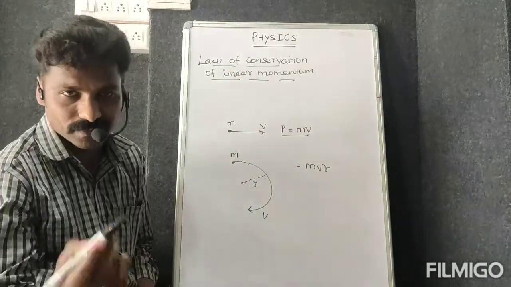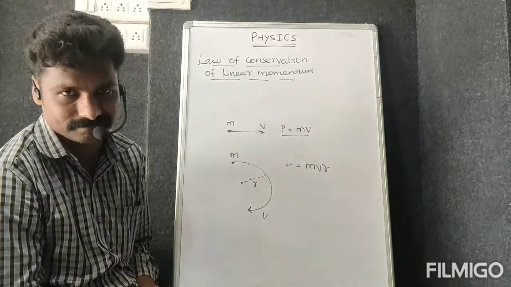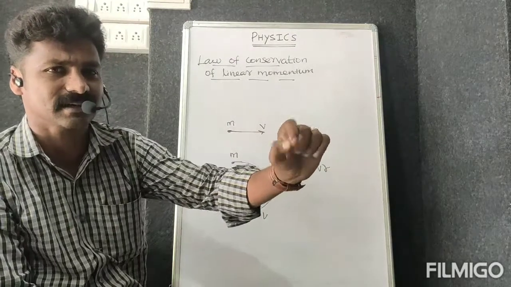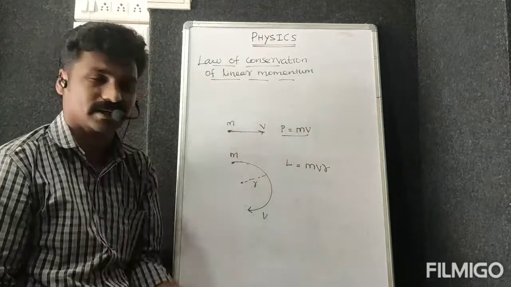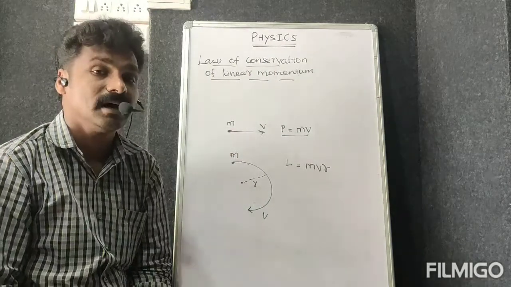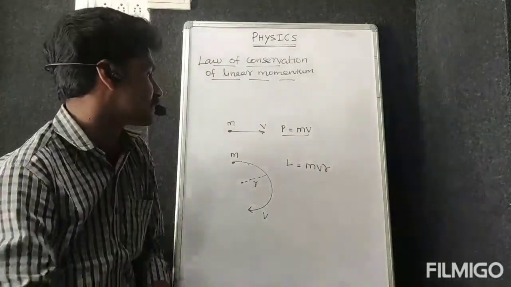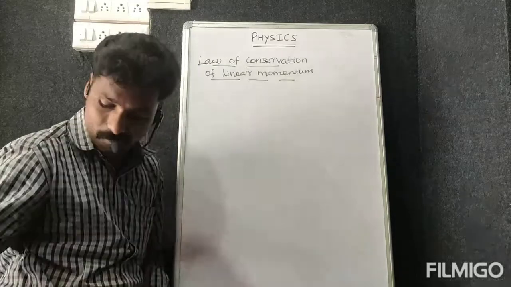That is angular momentum. It is represented by the letter L. So when a radius is added to linear momentum, it becomes angular momentum. But now we are going to discuss only the law of conservation of linear momentum, not angular momentum. So let's refocus on the main topic now.